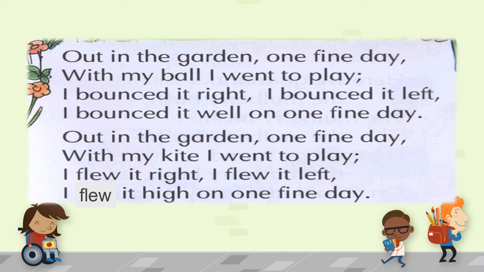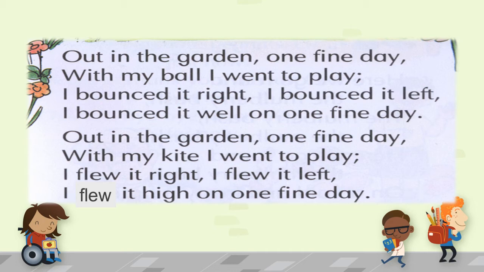Then, out in the garden, one fine day, with my kite, I went to play. I flew it right, I flew it left, I flew it high on one fine day.